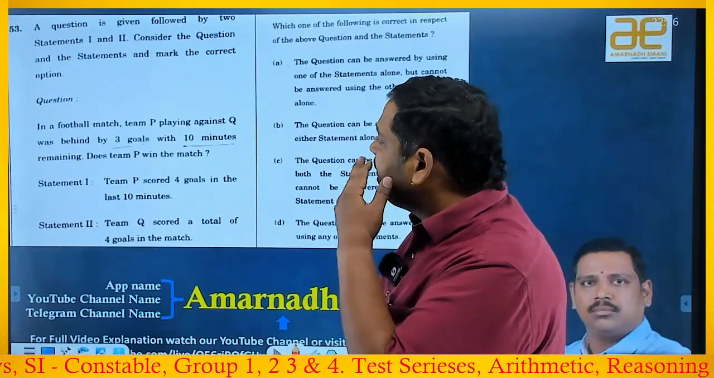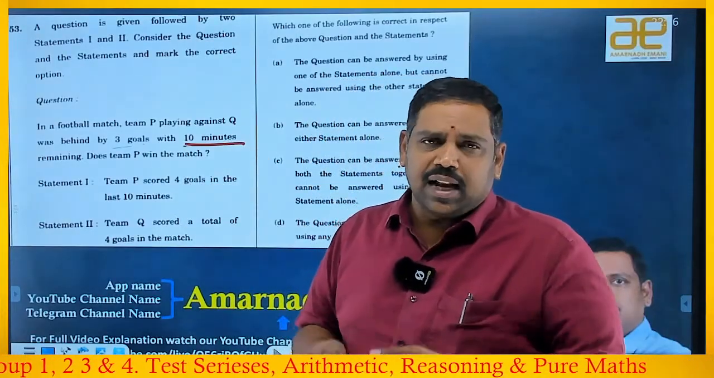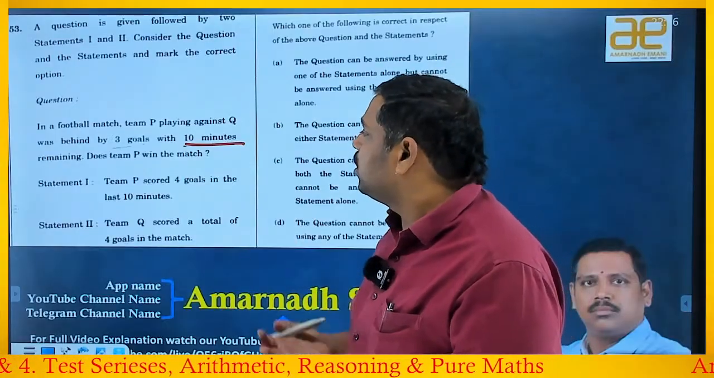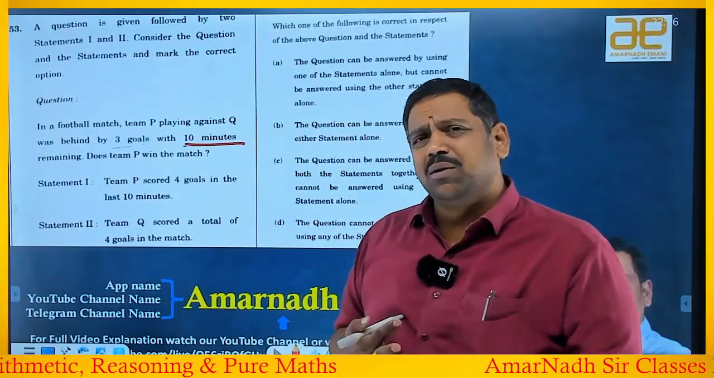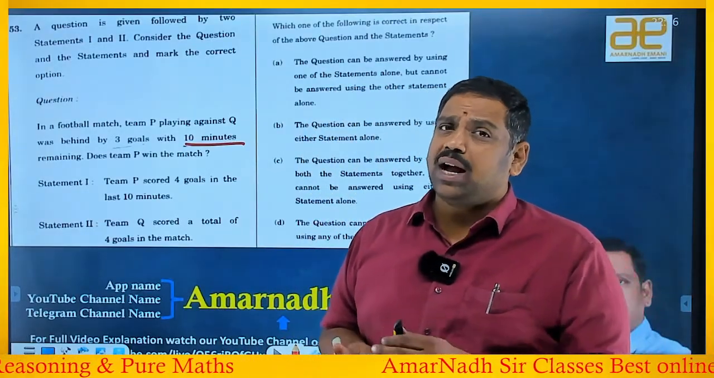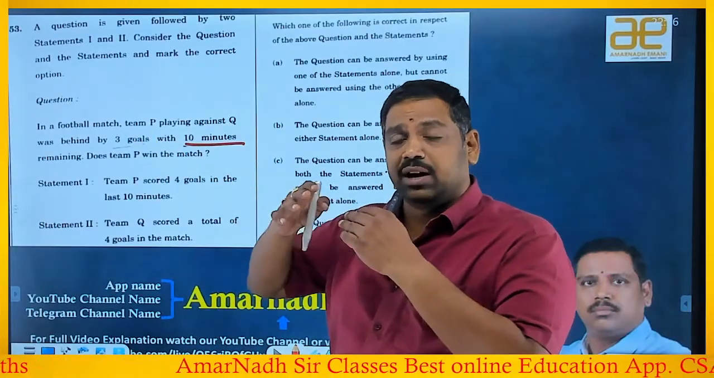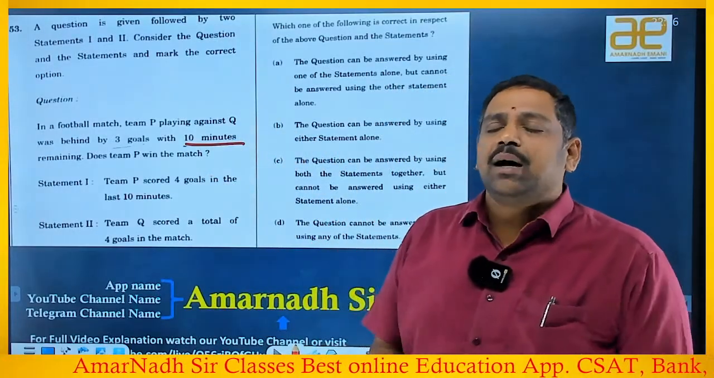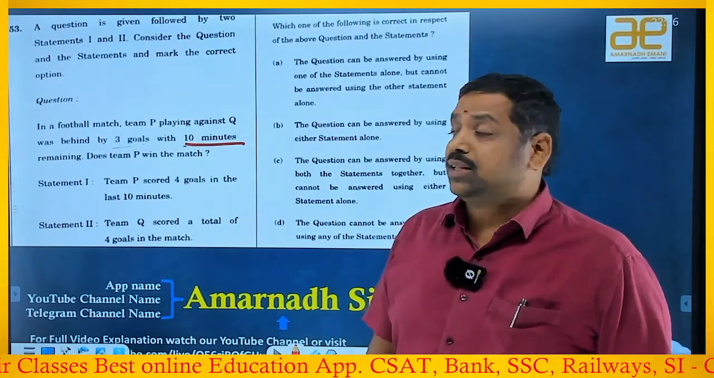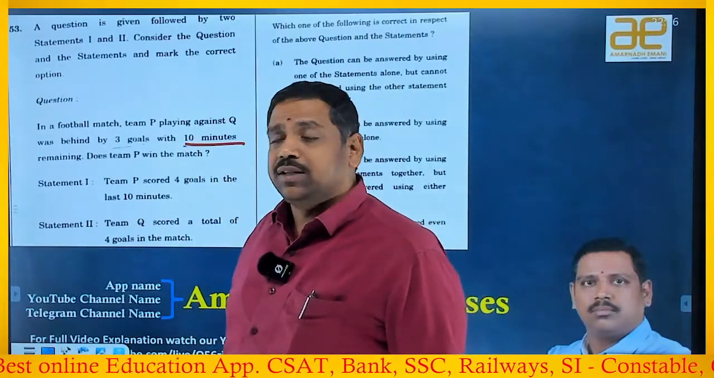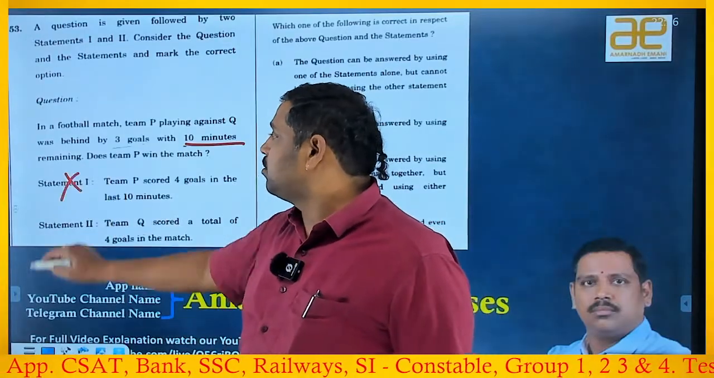Okay, first one. Team P scored 4 goals in the last 10 minutes. So 10 minutes left means the last 10 minutes. In the last 10 minutes, it scored 4 goals. But what about Q? If Q has not scored any goal in the last 10 minutes, then the 3 balance is covered and 1 extra means definitely P will win. Suppose Q also scored at least 1 goal, then it is unable to win, right? So in the last 10 minutes, P scored 4 goals. Okay, but what about Q? I don't know. So I'm unable to answer from this statement.